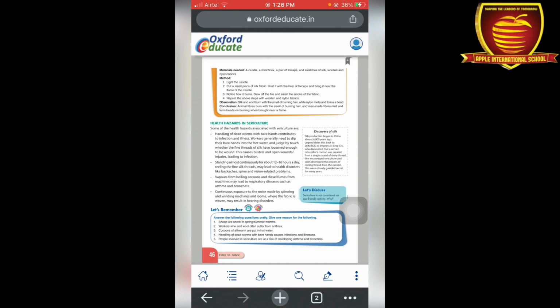Okay, now we are going to discuss some health hazards in sericulture, as we discussed in the rearing of sheep or extracting wool from sheep. The first point is that handling dead worms with bare hands contributes to infection and illness. Workers generally need to dip their bare hands into the hot water and judge by touch whether the fine thread or silk has loosened enough to be wound. This causes blisters and open wound injuries leading to infection.